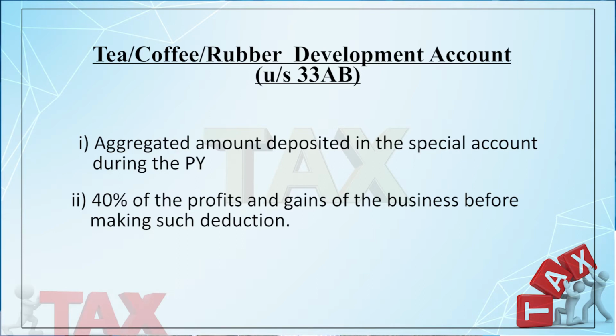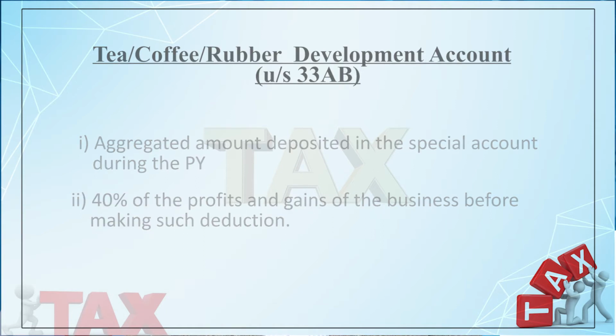So, you have to consider two figures. Number 1, the amount so transferred to the special account or the approved scheme. And number 2, 40% of the profit and gains of the business before claiming such deduction under section 33AB. So, the lesser of the two will qualify for deduction. So, what are the conditions for section 33AB?